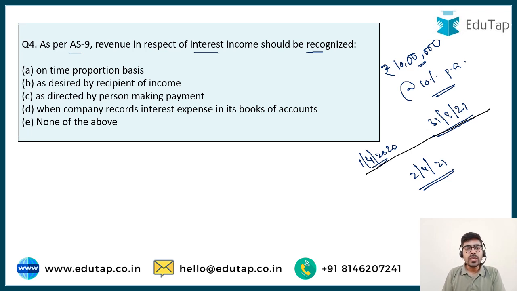It says in respect of interest income, revenue should be recognized: on time proportion basis, as desired by the recipient of the income, as directed by the person making payment, when the company records interest expense in its books of accounts, or none of the above. So how should I recognize my interest income?